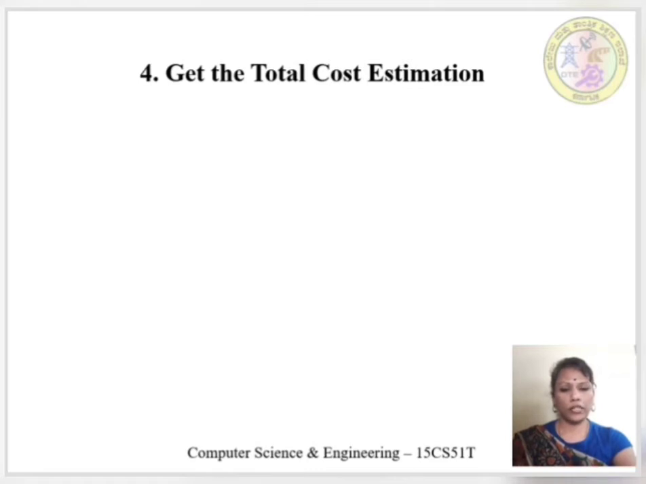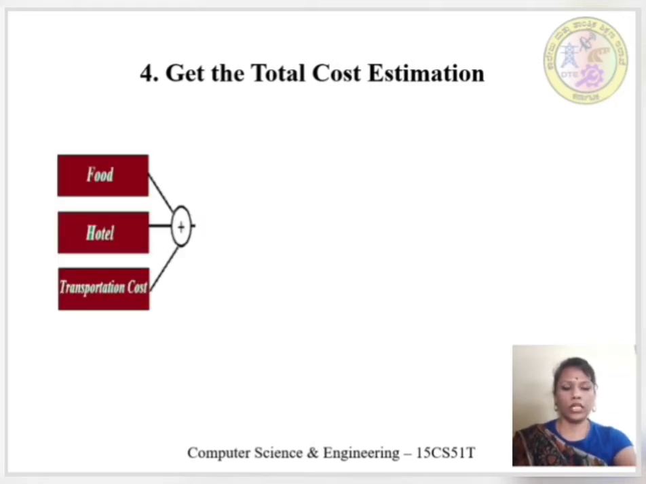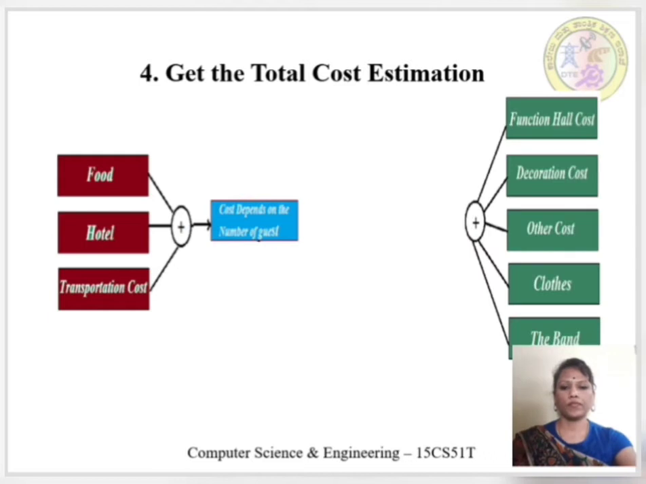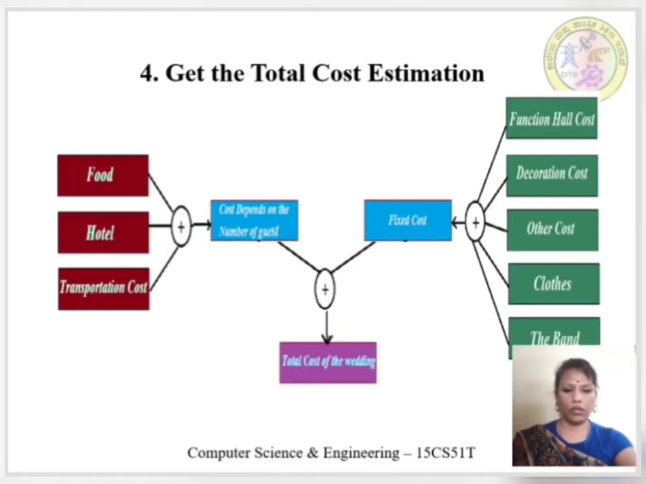The last step is to sum up all the module costs to get the total cost of our wedding. The sum of food, hotel and transportation gives us the total cost, which depends on the number of guests. The remaining modules sum up to give the fixed cost estimation. Finally, the sum of cost dependent on number of guests and fixed cost gives us the total cost of wedding.